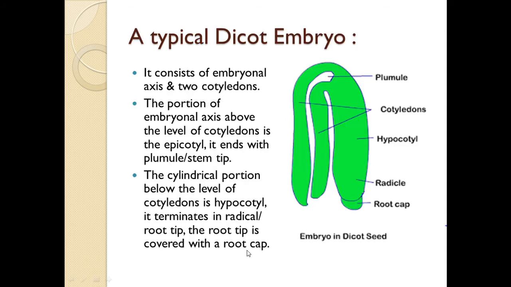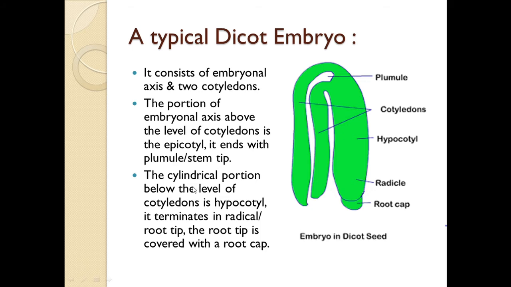Here you can see the structure of a typical dicot embryo. See the different parts of the typical dicot embryo. It consists of an embryonal axis and two cotyledons. See, these two are the cotyledons of the dicot embryo. As the name suggests, it has two cotyledons. Then the portion of the embryonal axis above the level of cotyledons is the epicotyl. It ends with the plumule or stem tip. Here you can see the plumule or the stem tip.